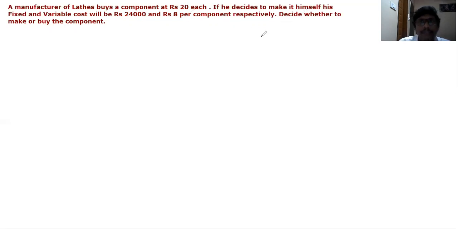If he decides to make it himself, his fixed and variable cost will be rupees 24,000 and rupees 8 per component.